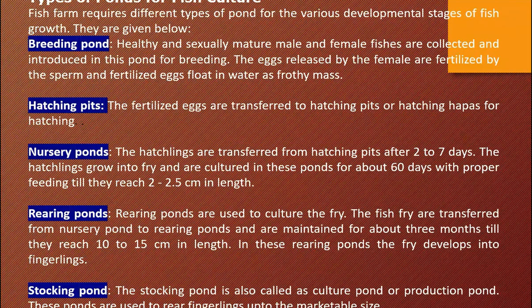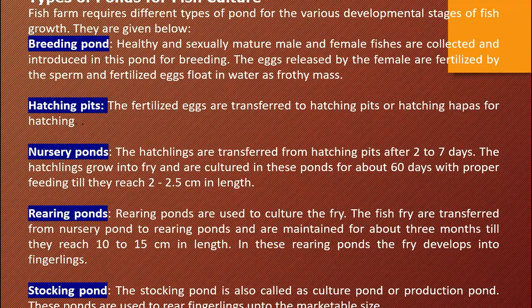Then it is brought to rearing pond. What happens there? Rearing ponds are used to culture the fry. The fish fry transferred from nursery pond to rearing pond are maintained for about 3 months. First 60 days, remember, these are all important. The 60-day growth period is important.